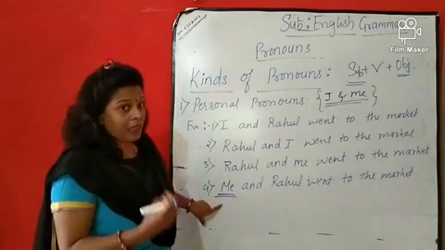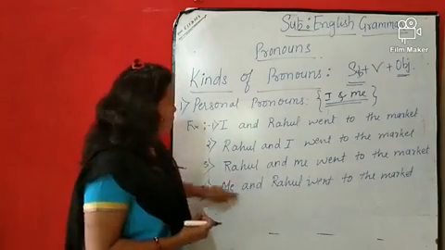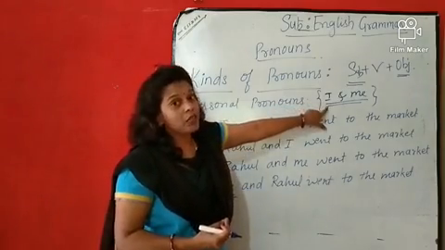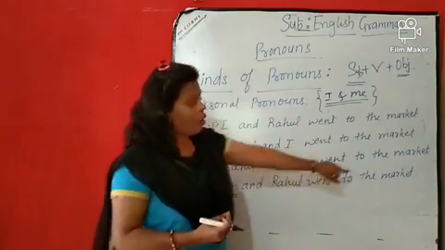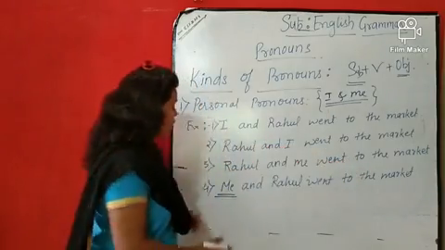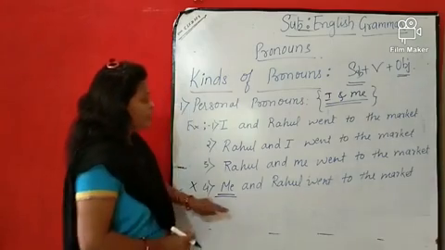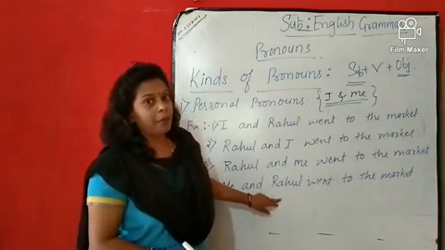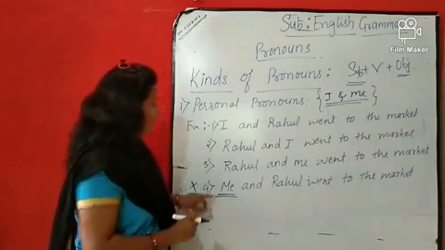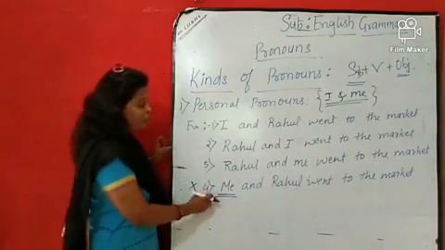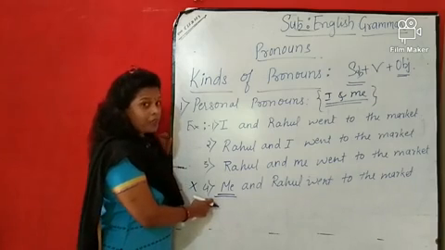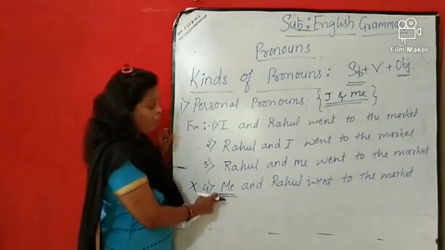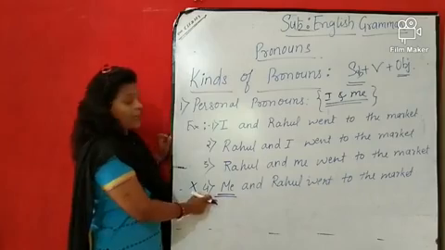But as we know, subject के place में हमको I use करना है, और me तो object के place में use होता है, right? So this one is the wrong sentence. Me and Rahul went to the market is wrong. क्यों wrong है? क्योंकि यहाँ हमने me use किया है. Me word is used as an object pronoun, not as a subject. So again it's wrong.